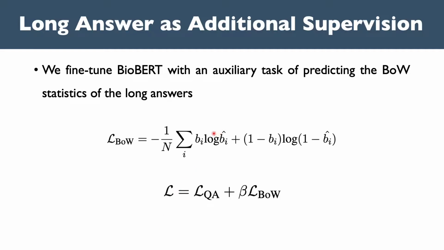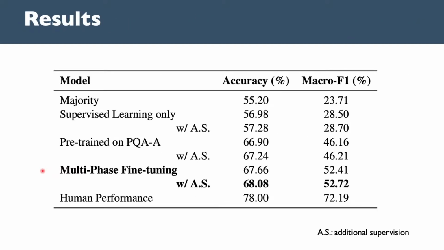In addition, during the fine-tuning, we also introduce an auxiliary task of predicting the long answer bag-of-words statistics. Multi-phase fine-tuning of BioBERT achieves 68% accuracy and 52% micro-F1, compared to 78% accuracy and 72% micro-F1 of the single human performance. There is still much room for improvement.